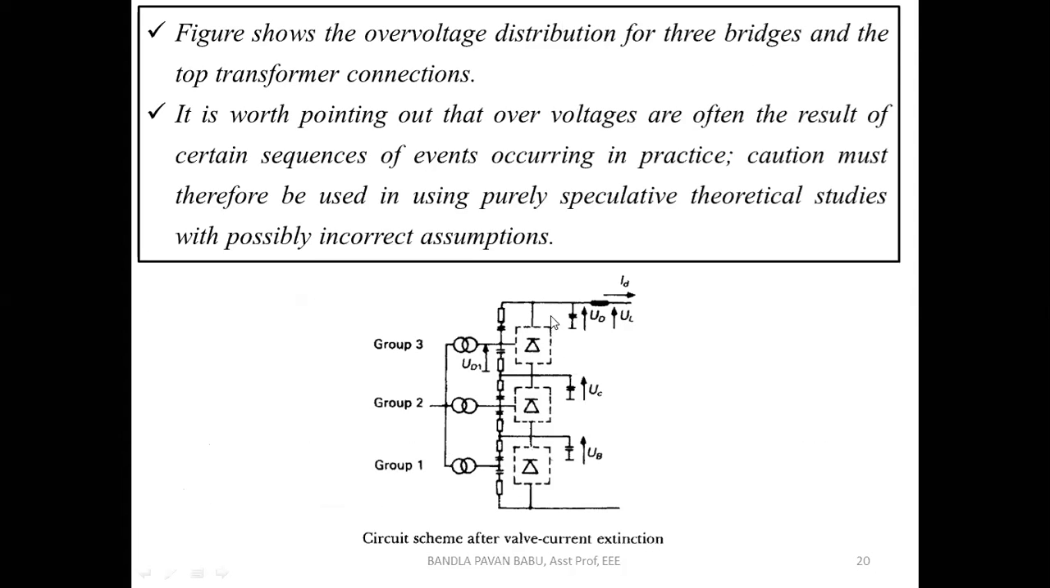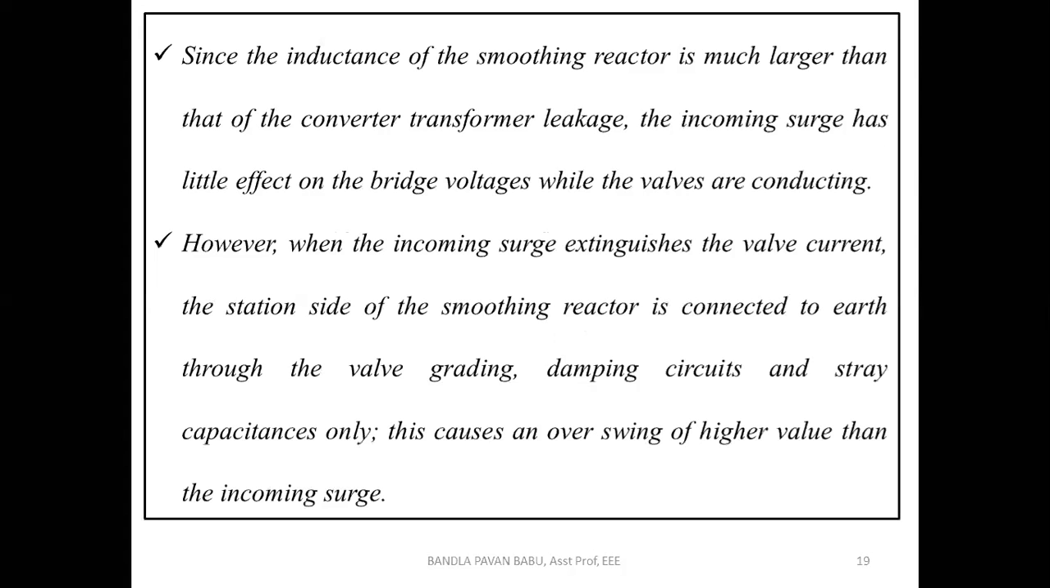Here we can see the smoothing reactor, and that smoothing reactor is properly earthed there. Along with the smoothing reactor, we can see the shunt connected capacitance and the damping circuits. Of course, the DC filters can also be incorporated. In order to avoid these surges, if they are allowed, there may be a chance of overswings of higher value than the incoming surge. So that is the situation.